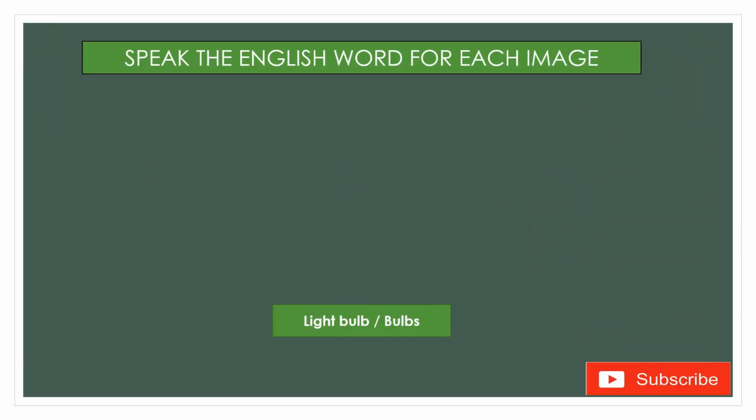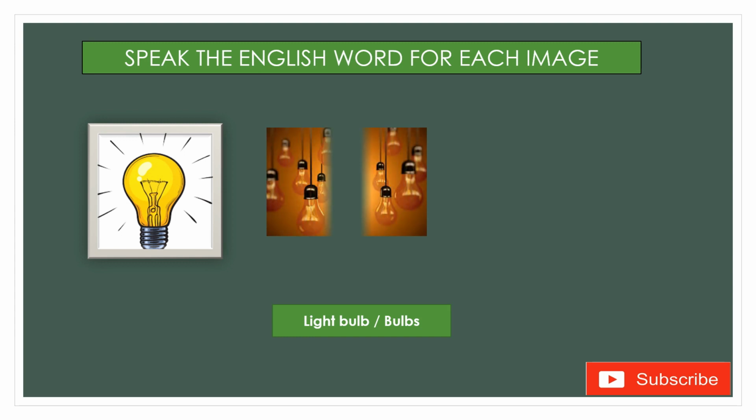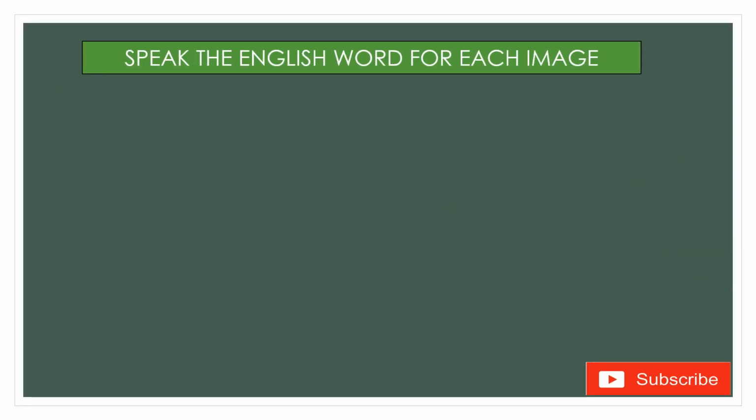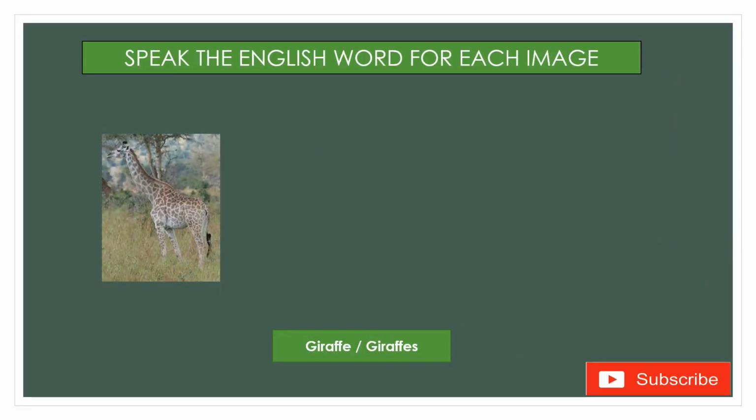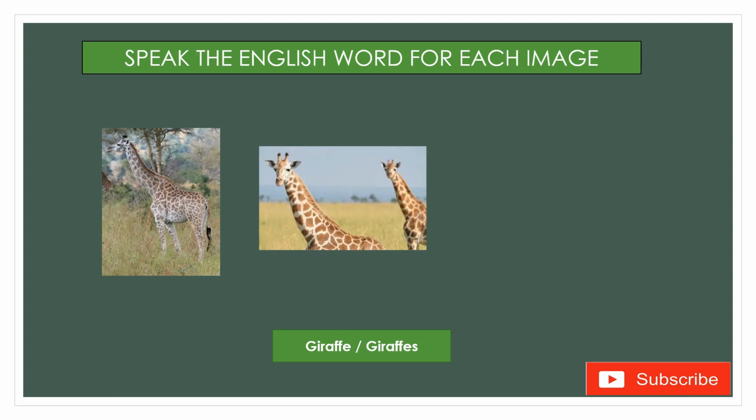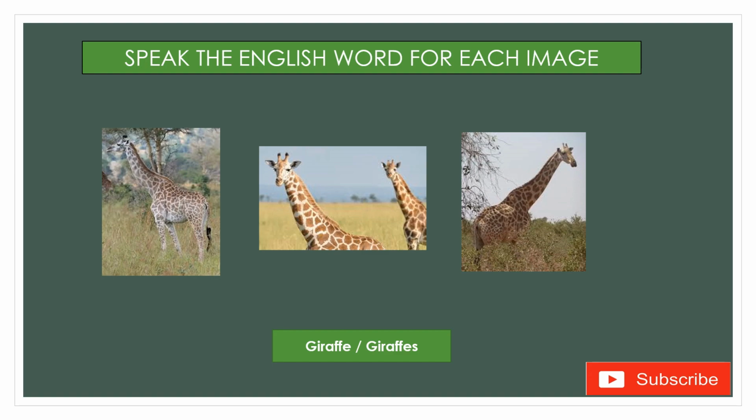Next image is bulb, light bulb. Both are correct. You can say bulb or light bulb, and if there is more than one, then you have to say bulbs. Giraffe, G-I-R-A-F-F-E. Giraffe was also asked 2 or 3 times, in different examinations. More than one, giraffes.